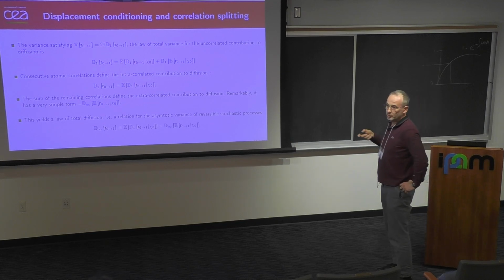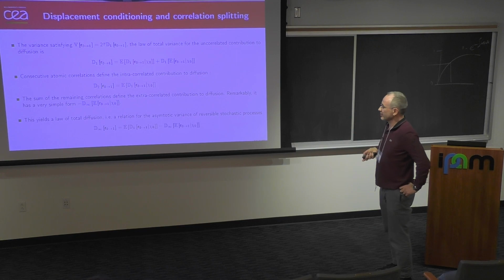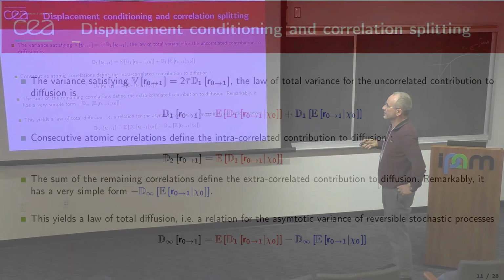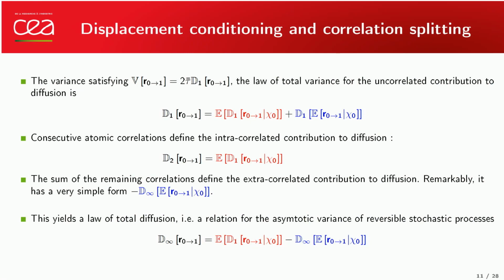Now, to do conditioning on the diffusion coefficient, in fact, we can identify the diffusion after one step to the variance of the system, and we can apply the law of total variance here to decompose the diffusion.